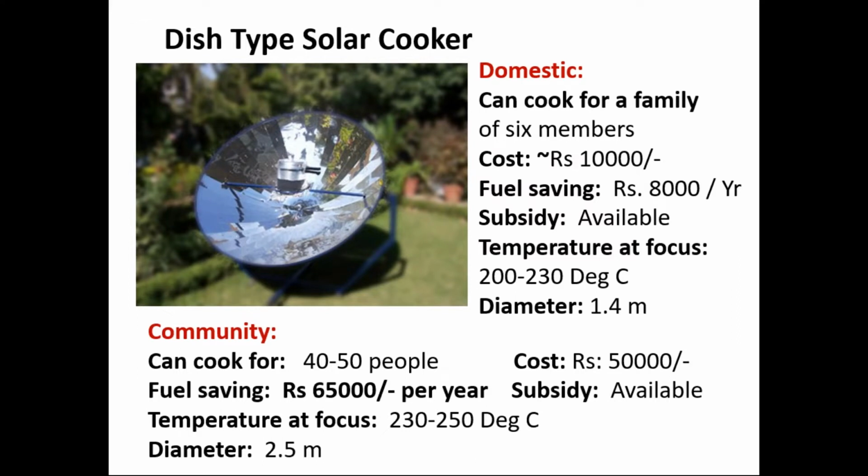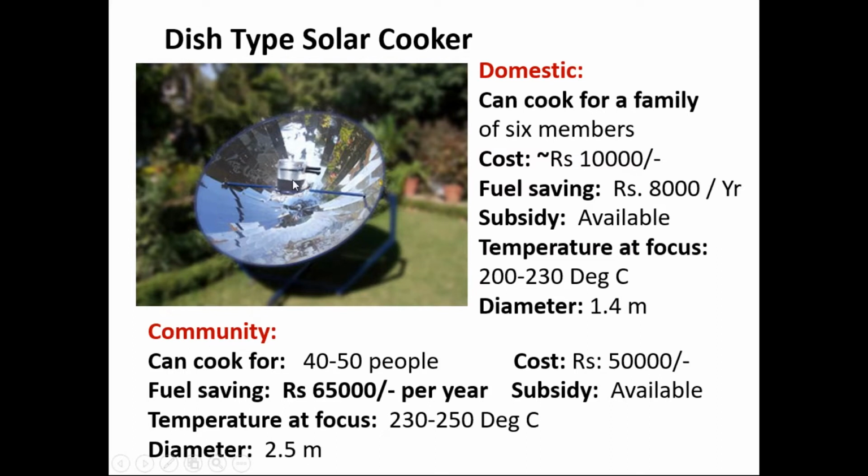We can use this in many ashram schools and NGOs. The advantage is that in a box type solar cooker you cannot do frying or chapati making. Only baking and roasting is possible. But using such a parabolic dish type cooker, as we all know, whatever solar radiation falls on a parabola, the rays are converged at the focal point. So here at the focal point, the heat is quite high, up to 250 degrees is the temperature we get at this focus.